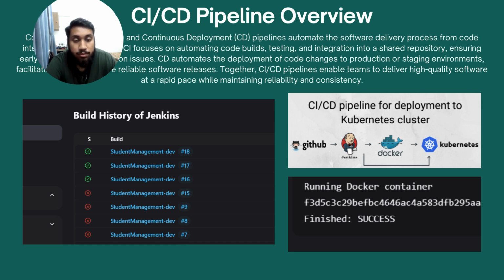So here in the image, we can see that in GitHub, we have deployed the code. Then Jenkins will pull the code from GitHub and build it and run it. And then Jenkins creates a Docker image of the application. Then Kubernetes uses the Docker image and deploys it in the Kubernetes cluster. And here we can see the build history of Jenkins for our system, the student management system. And also in this image, we can see that the running Docker container finished successfully.